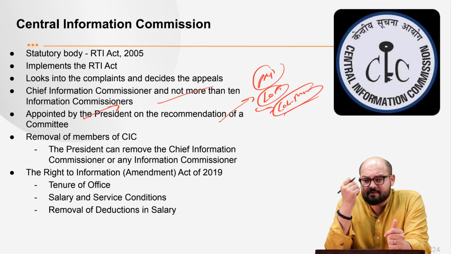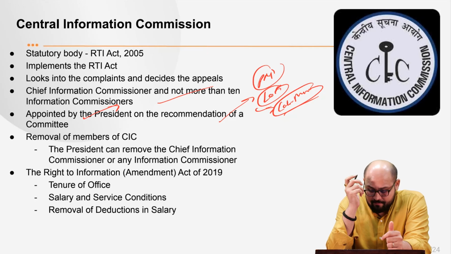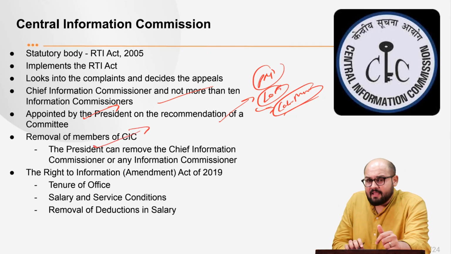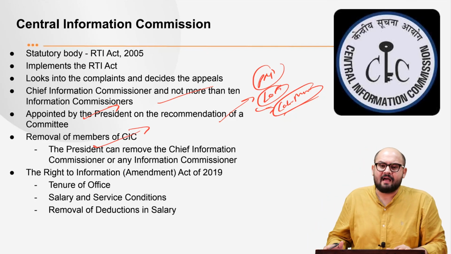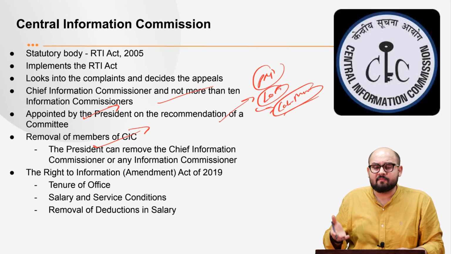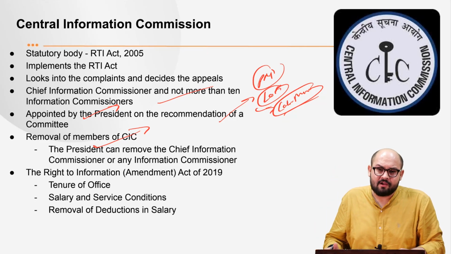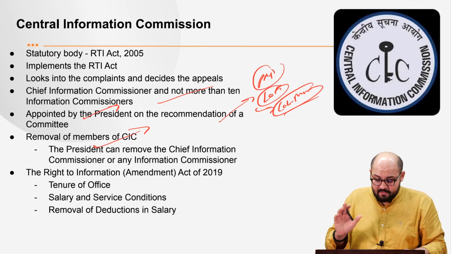Now, see, how can a member of the CIC, that is the Central Information Commission, be removed? The Chief Information Commissioner or the Information Commissioners can be removed by the President of India, right? If he feels that, let's say, the member is of unsound mind, or is an adjudged insolvent. So there are provisions in the statutory law itself, and on the basis of those provisions, the President can remove the particular member.